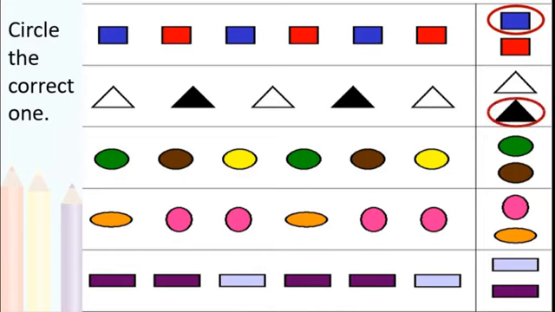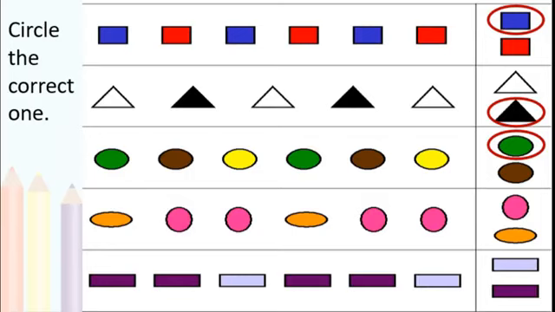Isn't it? Next, ovals are there. Green color, then coffee color or brown, then yellow, again green, brown, yellow, green. Isn't it? This is ABC, ABC. Next, an oval of orange color, a circle of pink.